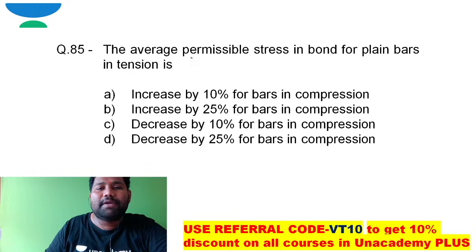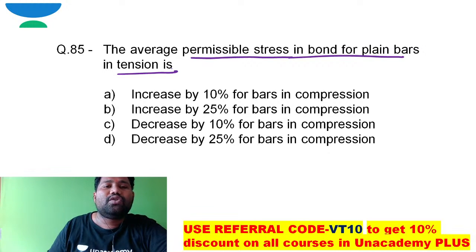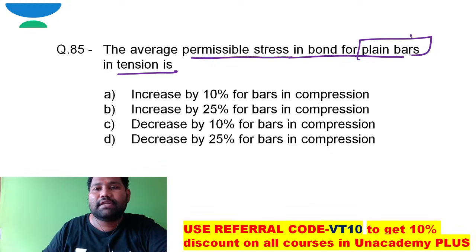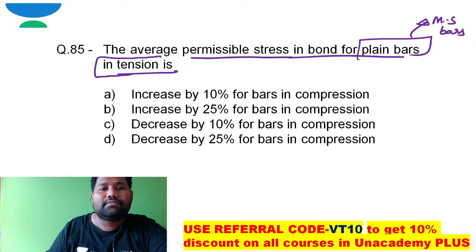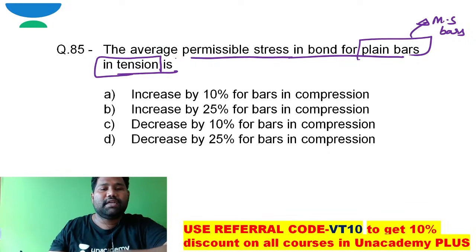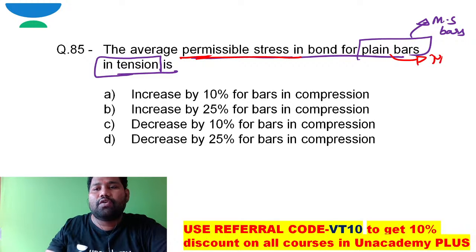The average permissible stress in bond for plain bars in tension. So the average permissible stress in bond for plain bars, that is mild steel bars in tension, how can it be? That is the question they are expecting. Average permissible stress in bond for plain bar, we call it tau BD.